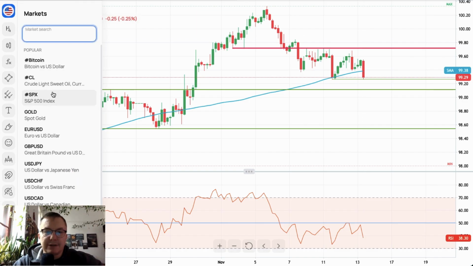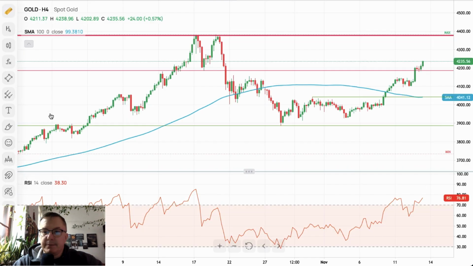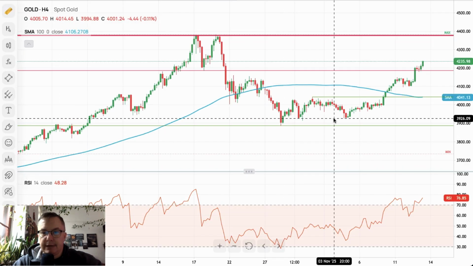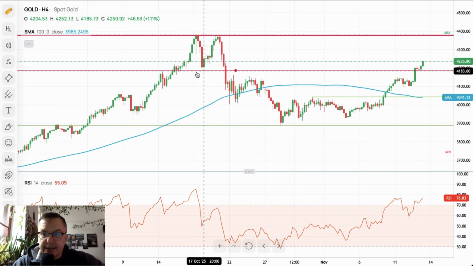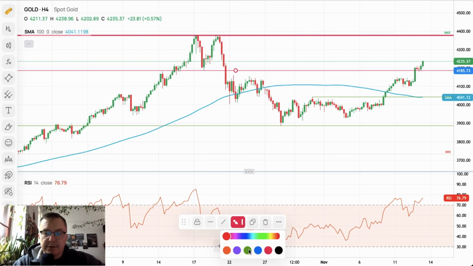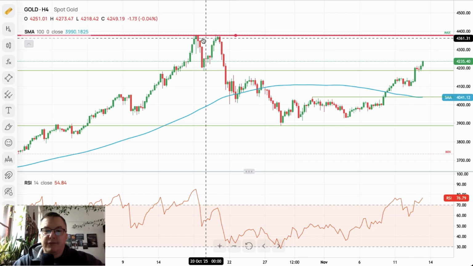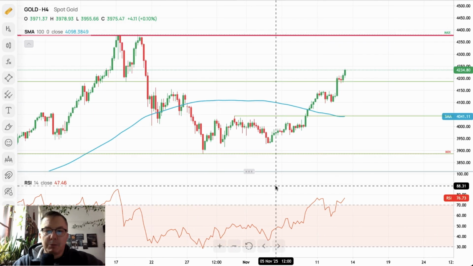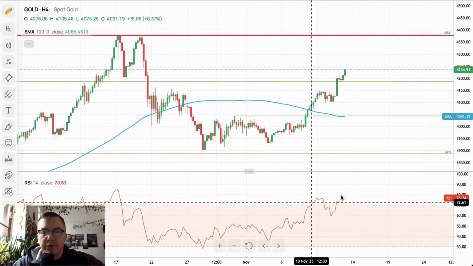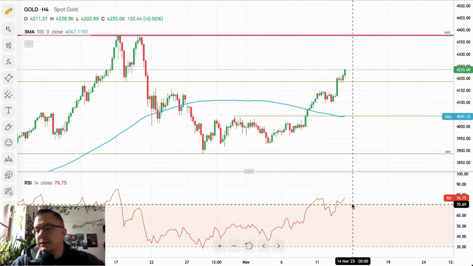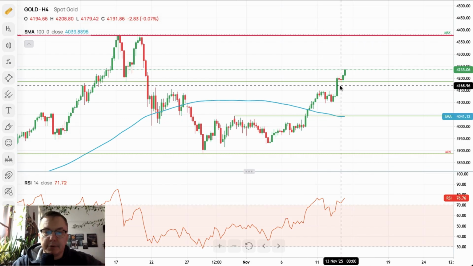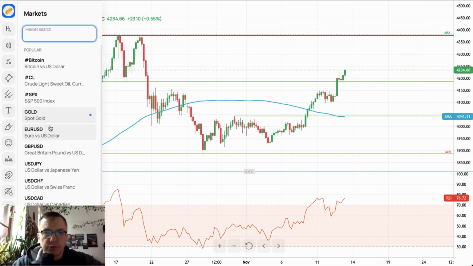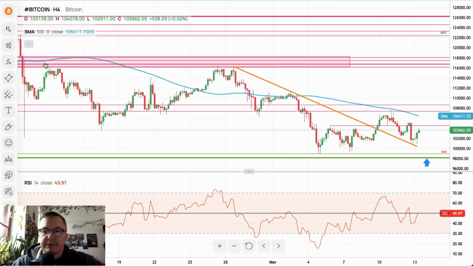So if the US dollar is going down, is gold going up? Of course, gold is going up. We broke above this level here, 4,183. Now it is back to the support, and now the final target, all-time high, swing high, 4,376. Momentum is strong, momentum is positive and extremely overbought, but this is nothing new for the gold market. It looks like the bulls are still in charge of this market and want to hit the last all-time high.